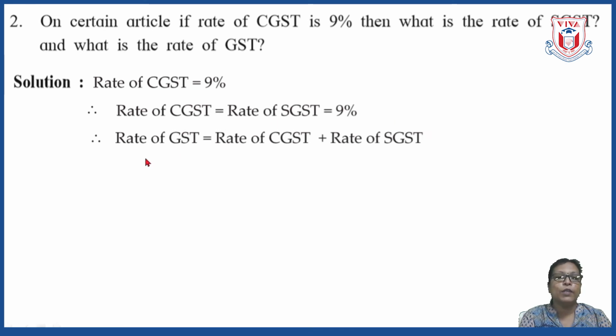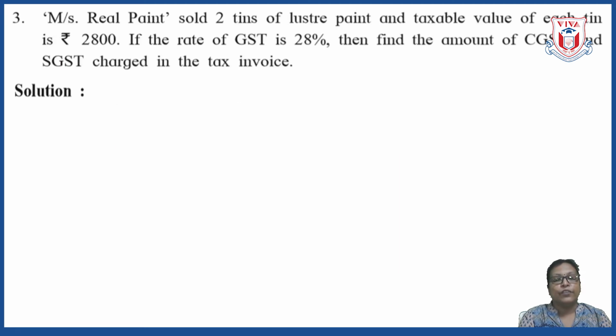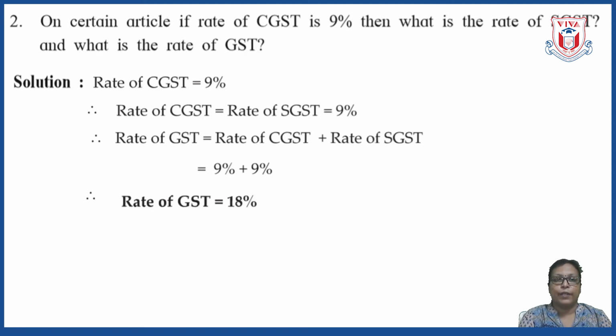So write down the formula, rate of GST is equal to rate of CGST plus rate of SGST. Then substitute the values. Rate of CGST is 9% and rate of SGST is also 9%. So 9% plus 9%, and therefore rate of GST is 18%. Okay. So let us go further now.